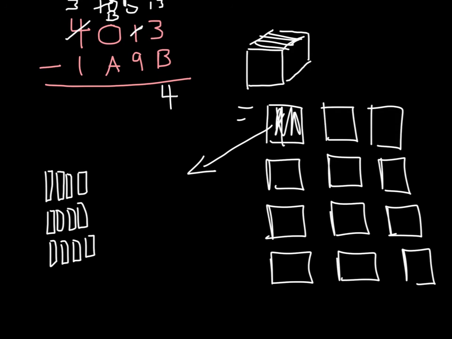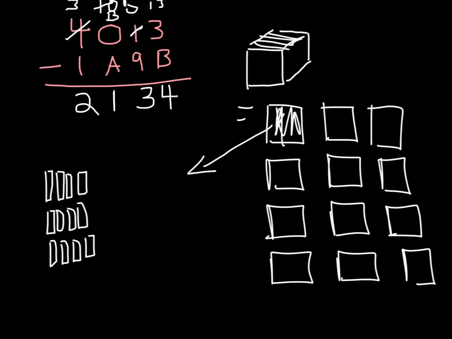So that's good. Now I can just subtract. I have 12 minus 9 is 3. I have 11 minus 10. Remember, A represents 10 in base 12, so 11 minus 10 is 1. And 3 minus 1 is 2.